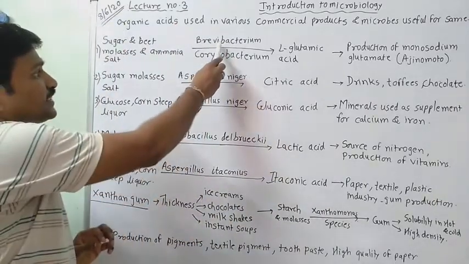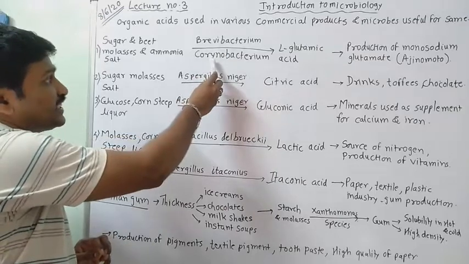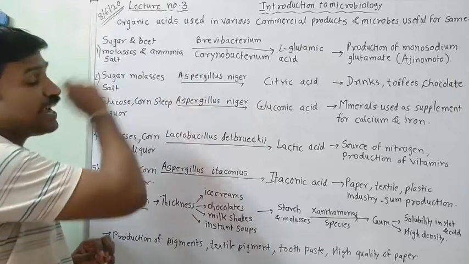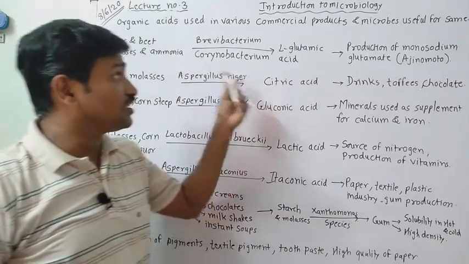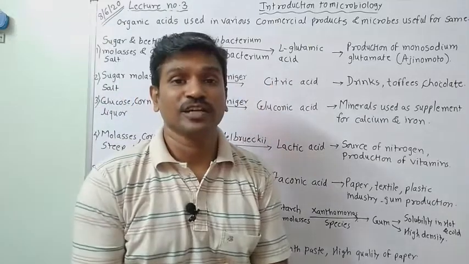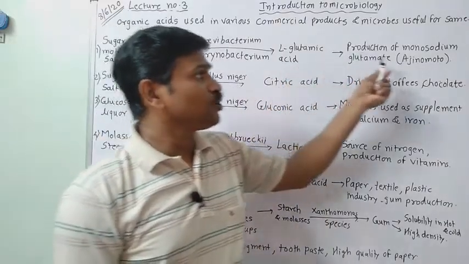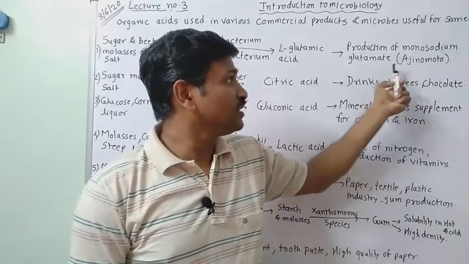So Brevibacterium and Corynebacterium along with sugar, beet molasses, ammonia and salt, this mixture can convert into L-glutamic acid, and this L-glutamic acid is useful in the production of monosodium glutamate.